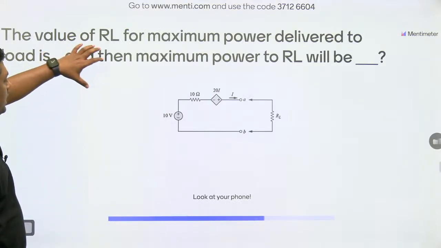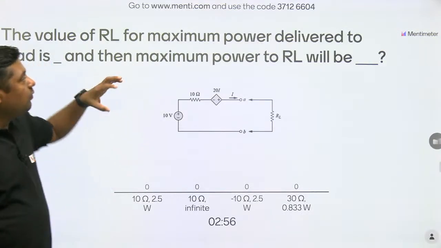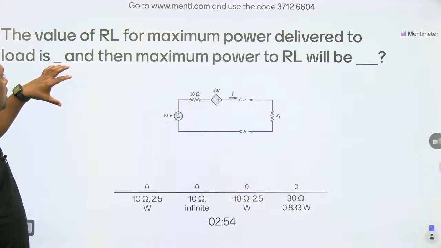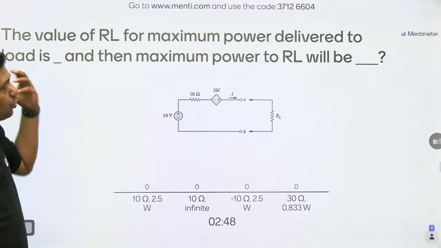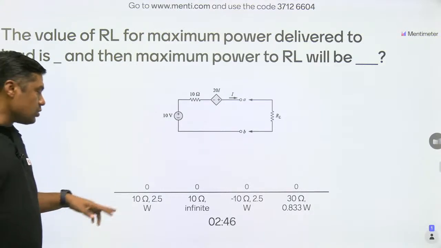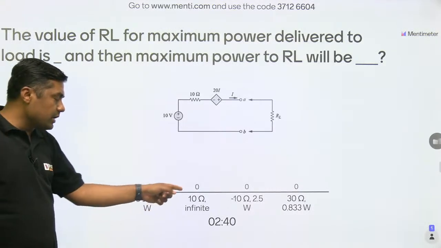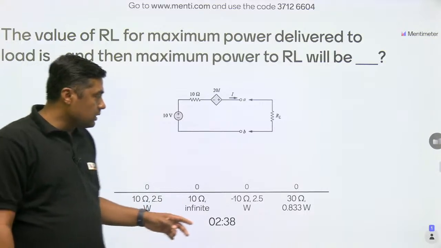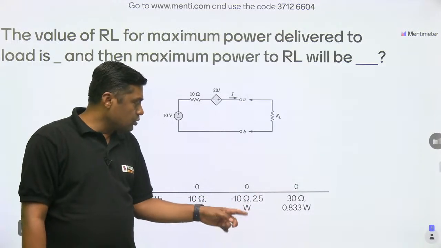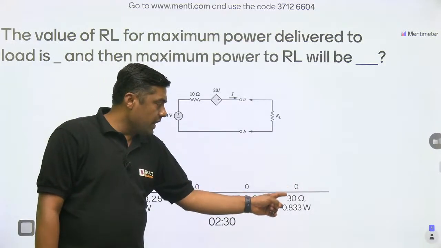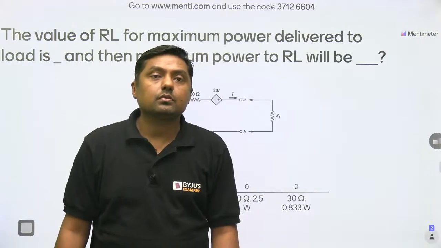Now what should be the value of RL for maximum power delivered to the load? What is the value of RL in this question, and then the maximum power to RL will be? First option is 10 ohm 2.5 watt, second option is 10 ohm infinite, third option minus 10 ohm 2.5 watt, fourth option 30 ohm and 0.833 watt. What is the answer for this question?